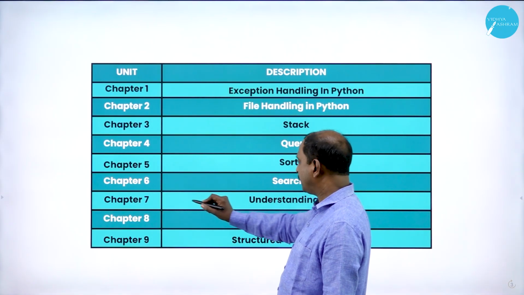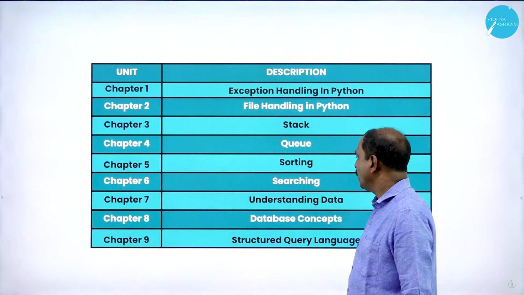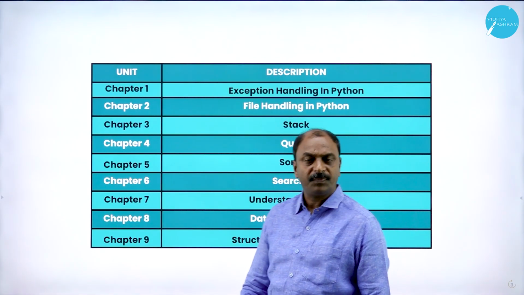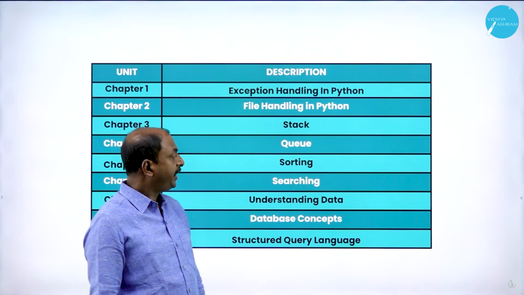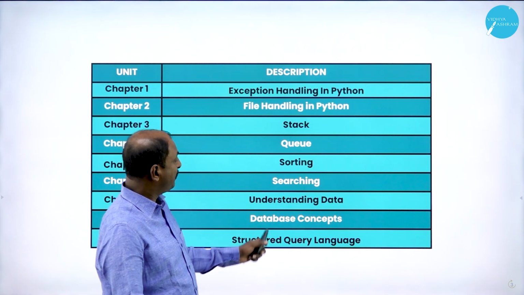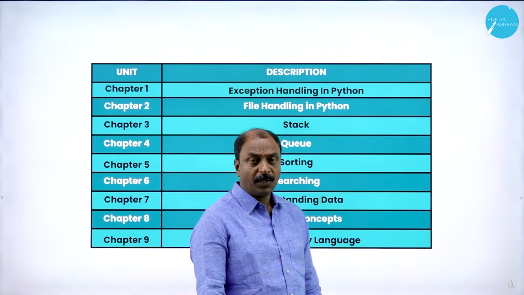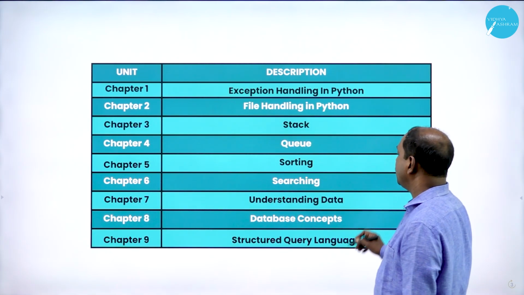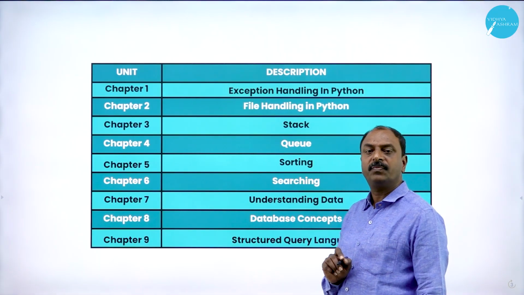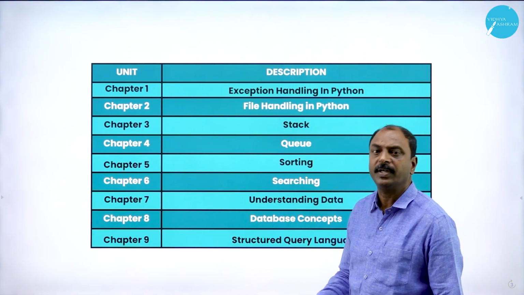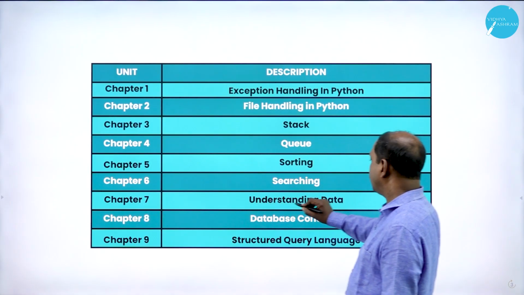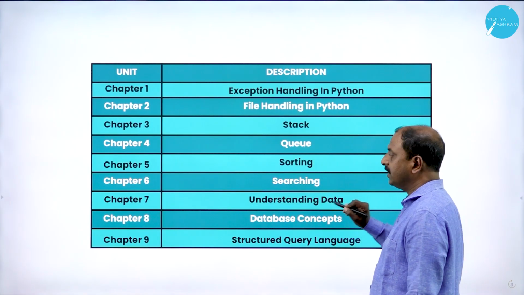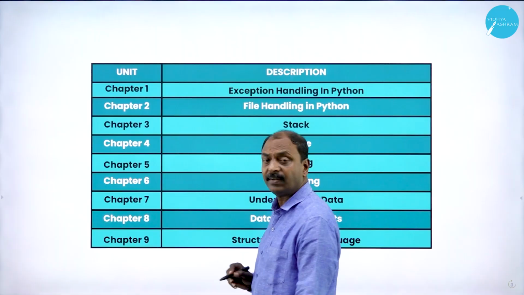If you remember, in first PUC we learned different types of data, that is structured data, semi-structured data and unstructured data. The same concept we are learning along with different statistical concepts. Different formulas we use in statistics, we are going to learn along with the different types of data. That is in chapter number 7.